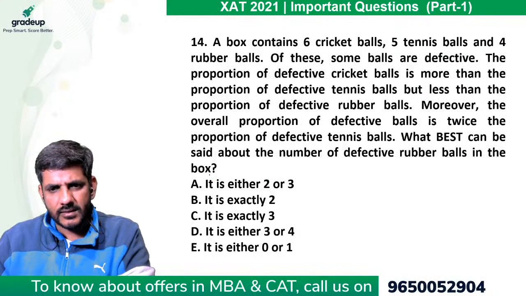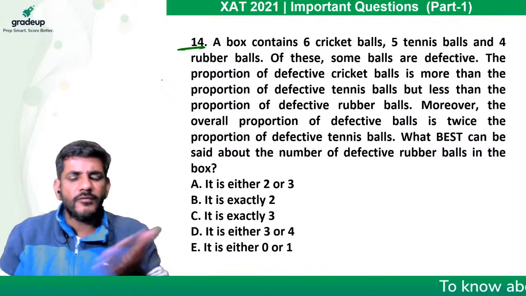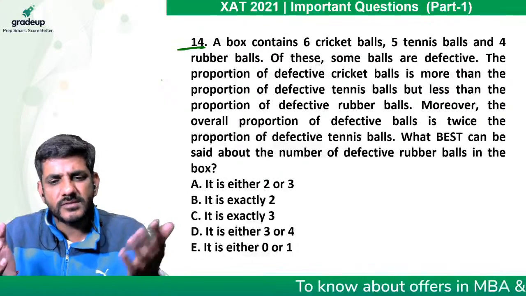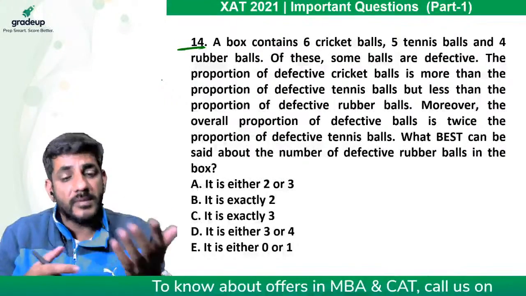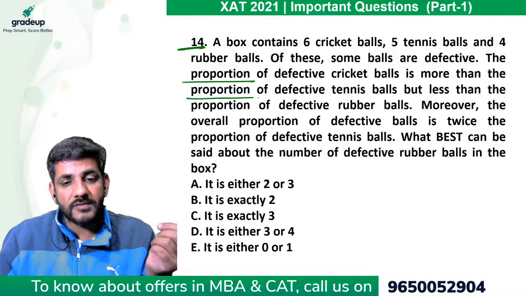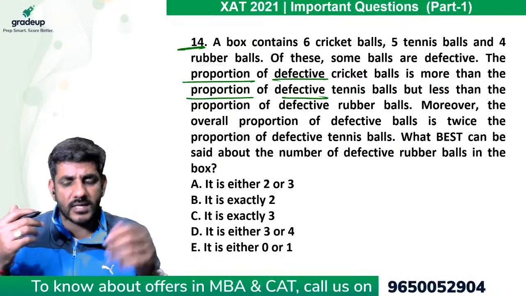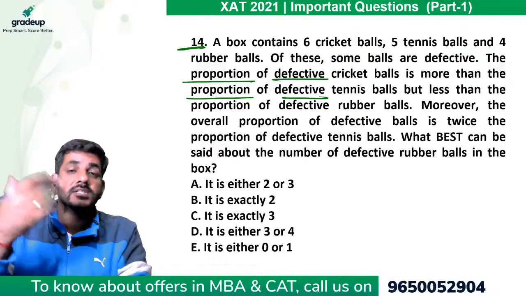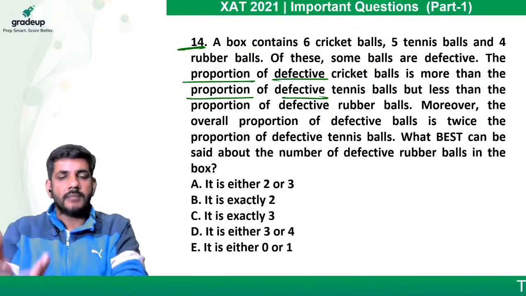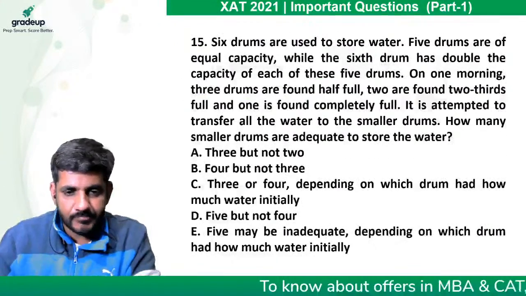I mean, now this is one kind of question which you will attempt if you are comfortable with the questions which are based upon probability. However, this is not a question of probability, but the proportion of defective balls is actually more or less like a probability only, which he's talking about. So it's very person specific. आपको proportion पसंद है, आप ये try करेंगे, नहीं पसंद है, नहीं करेंगे. That kind of question is this, right?